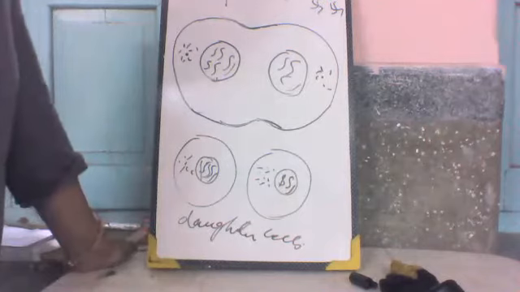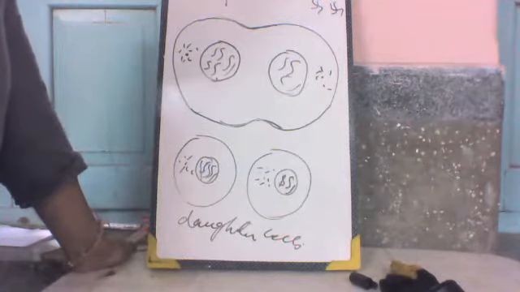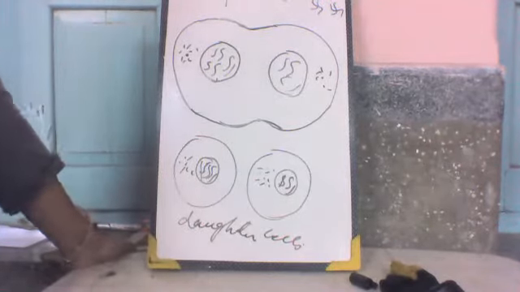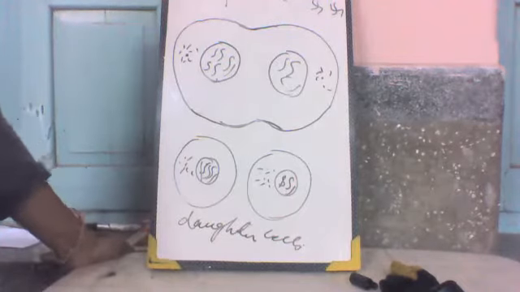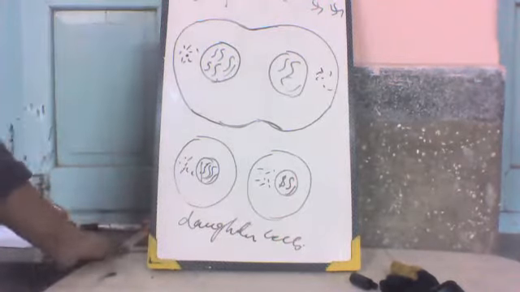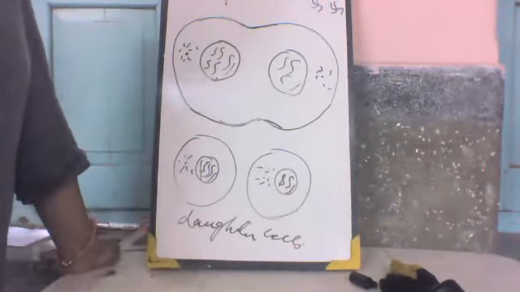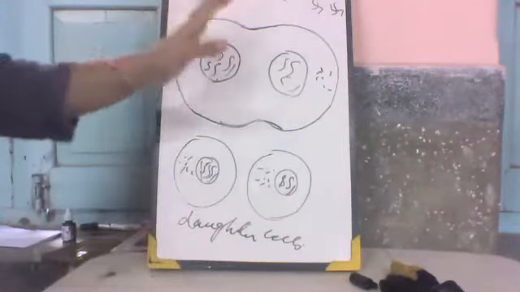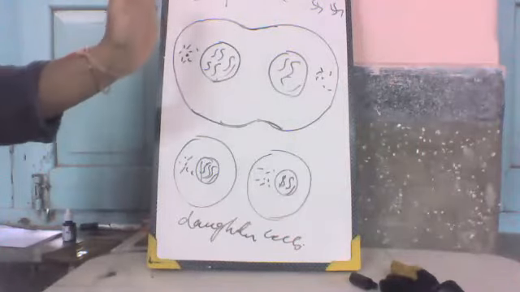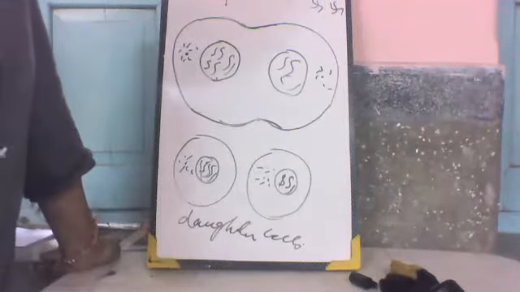After that, metaphase starts and the chromosomes get attached to the spindle at the centromere. Then anaphase starts. All the stages merge into each other.